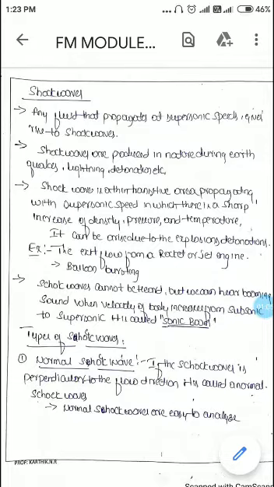Then we'll discuss what the types of shock waves are. There are two types of shock waves: normal shock waves and oblique shock waves. We'll see what a normal shock wave is. If the shock wave is perpendicular to the flow direction, then this type of wave is called a normal shock wave, and normal shock waves are easy to analyze.